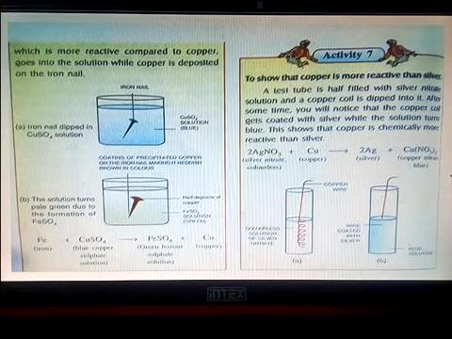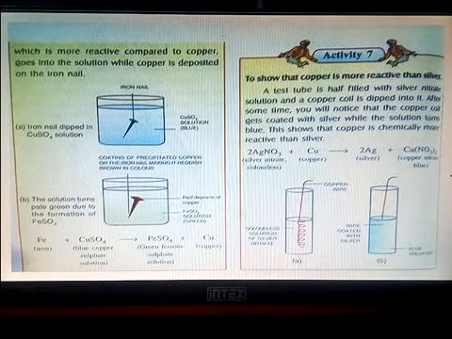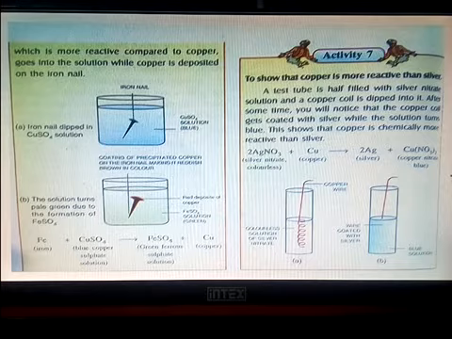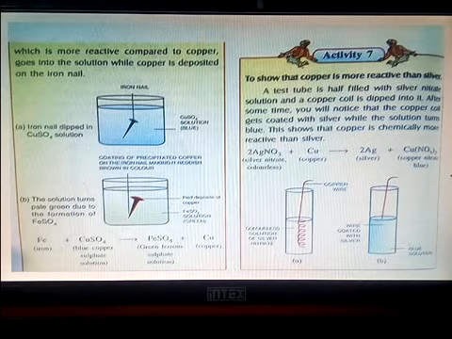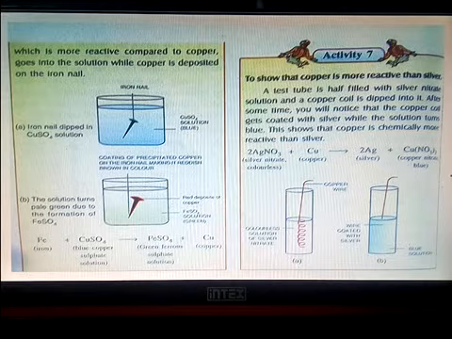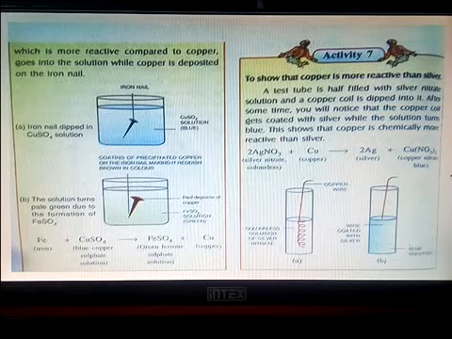That means the metal lying above in the metal reactivity series can displace from its salt the metal which lies below it. You can see iron lies above copper. So how to know that iron can displace copper from its solution? This we have already done in the displacement reaction also.